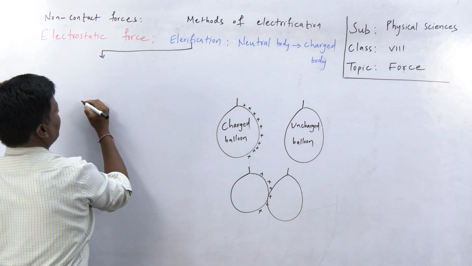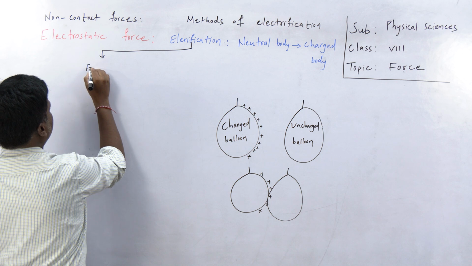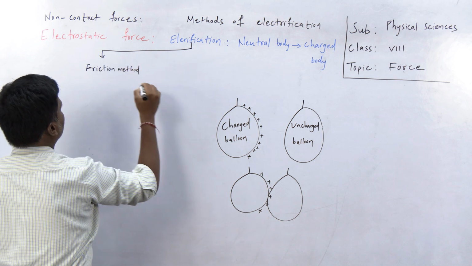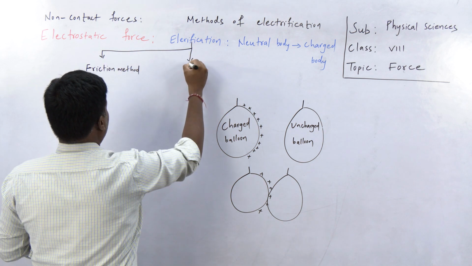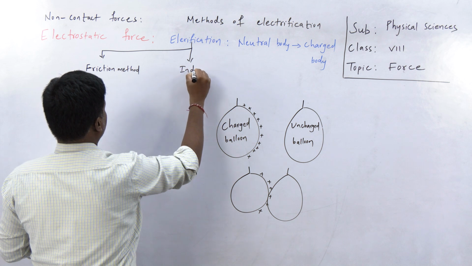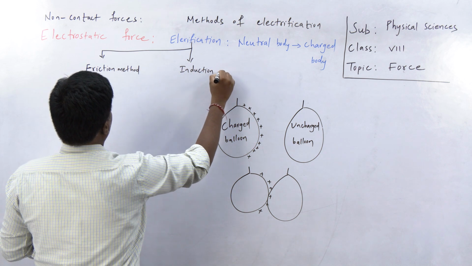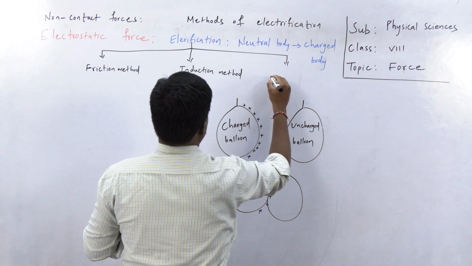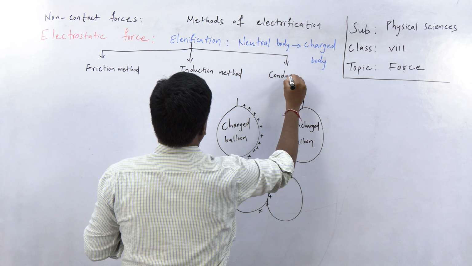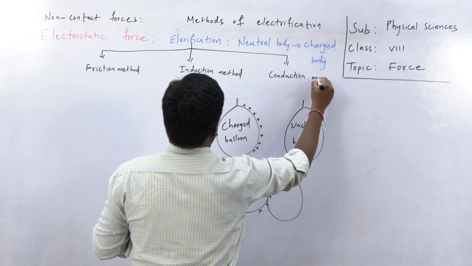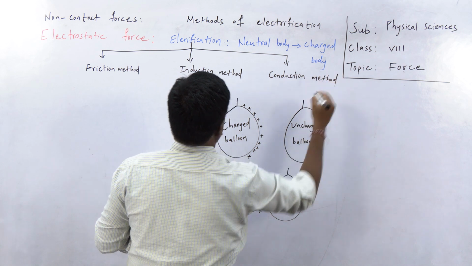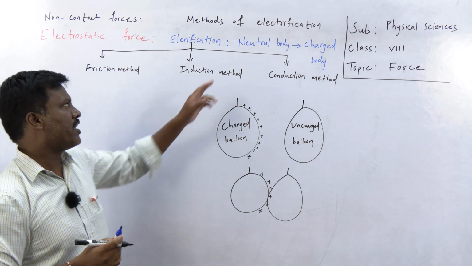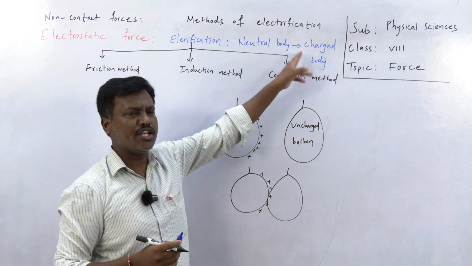One is the friction method, the other one is the induction method, and the other one is the conduction method. In these three methods, a neutral body can be changed into a charged body.